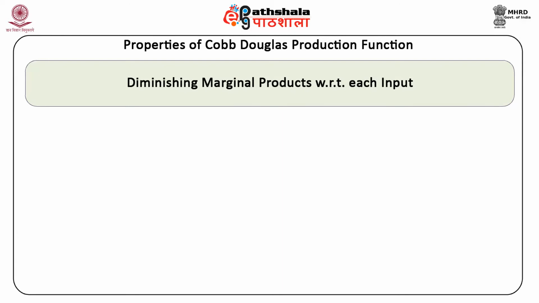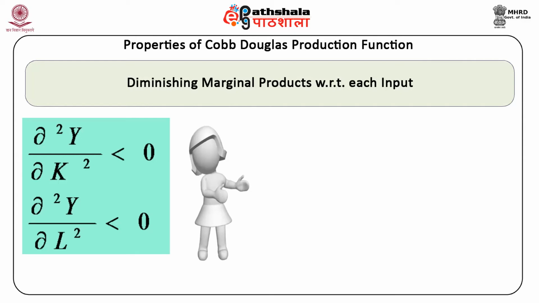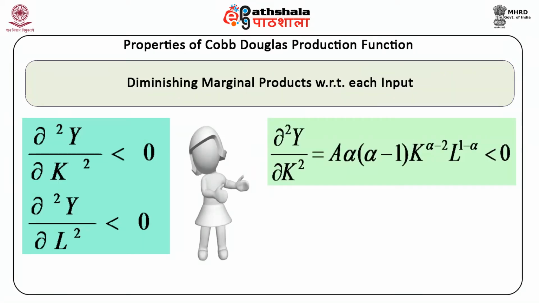Diminishing marginal products with respect to each input. ∂²y/∂k² is less than 0. ∂²y/∂L² is less than 0. ∂²y/∂k² is equal to A α (α-1) K^(α-2) L^(1-α), which is less than 0 if α is less than 1.